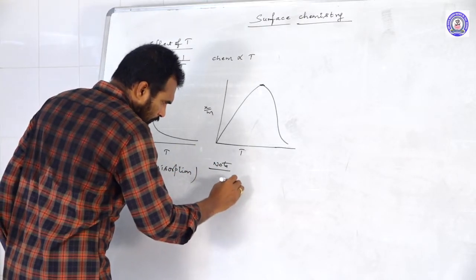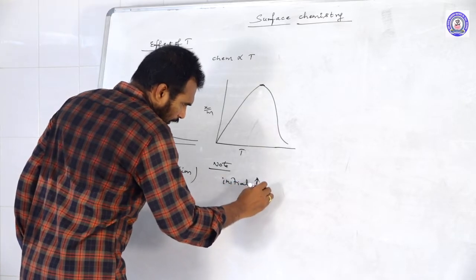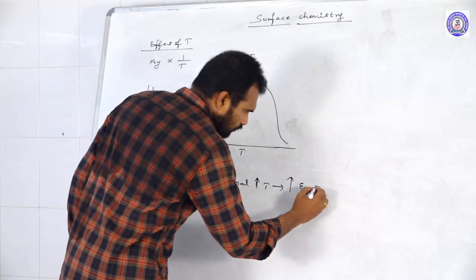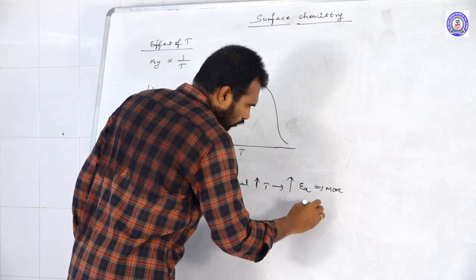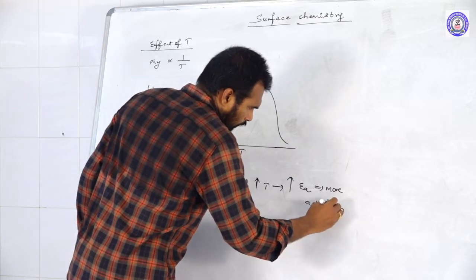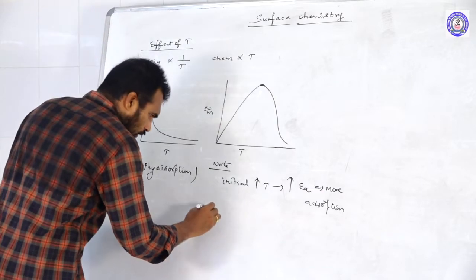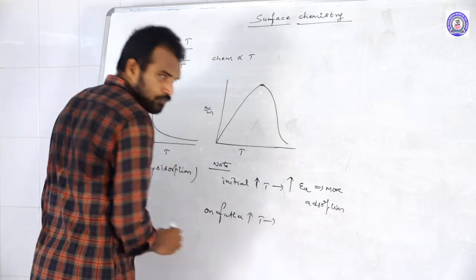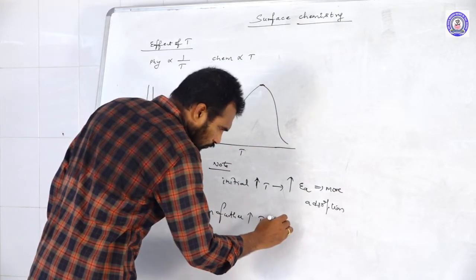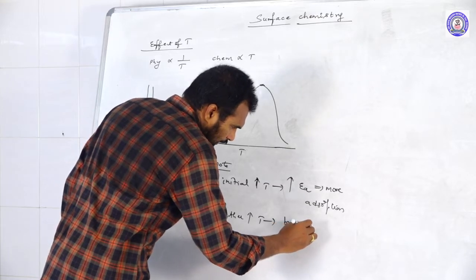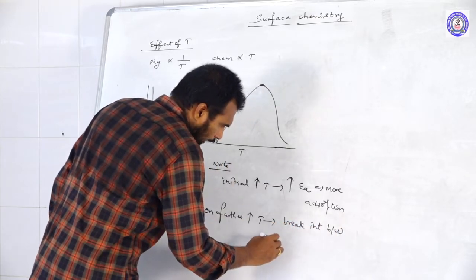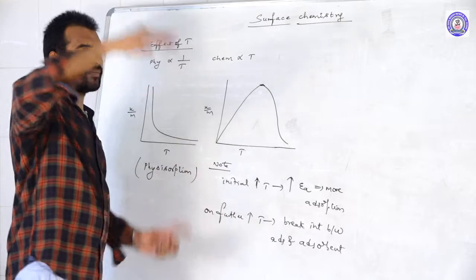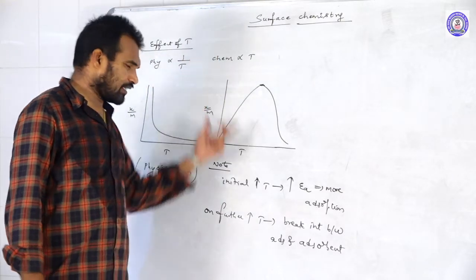The initial increase in temperature helps to overcome the activation energy, so more adsorption. Whereas after it reaches the maximum, on further increase in temperature, the interactions between adsorbate and adsorbent break, so that adsorbate molecules escape from the surface and adsorption decreases.